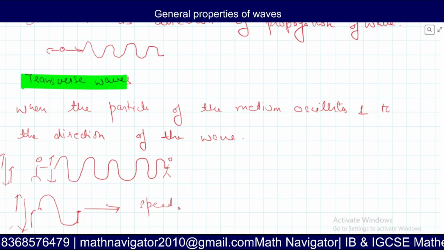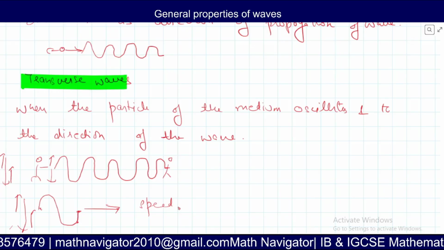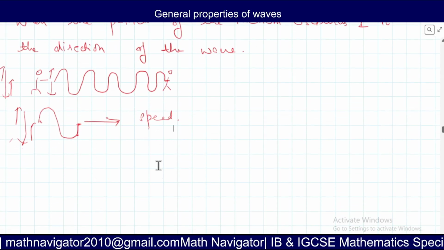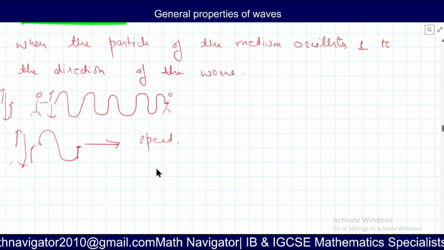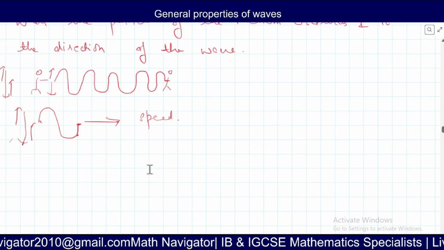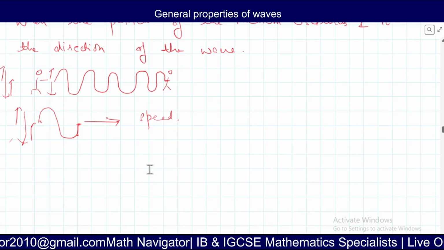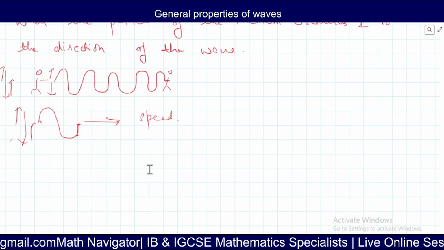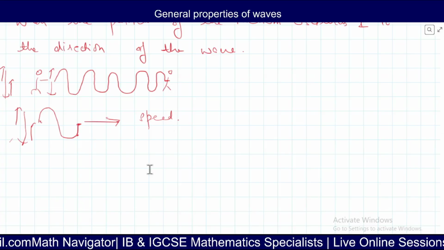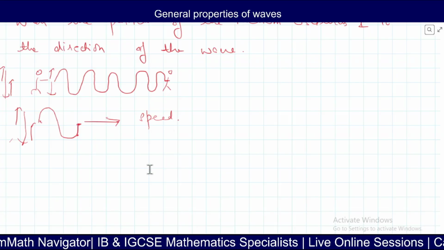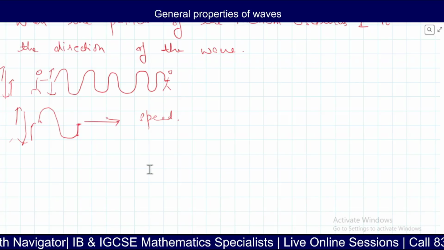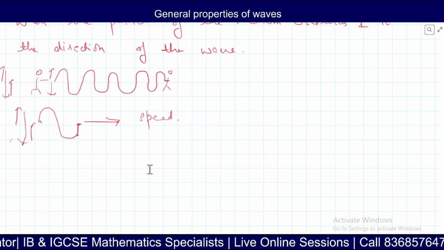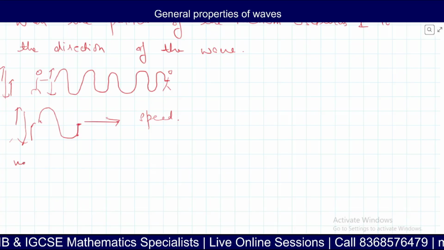That speed depends on the nature of the medium. The denser it is, the higher is the speed, right? So this is how the wave moves, and this is the difference between the transverse and the longitudinal wave. Light is again a transverse wave, because as I've discussed, electric and magnetic fields vibrate perpendicular to the direction of the propagation and perpendicular to each other. Got it?